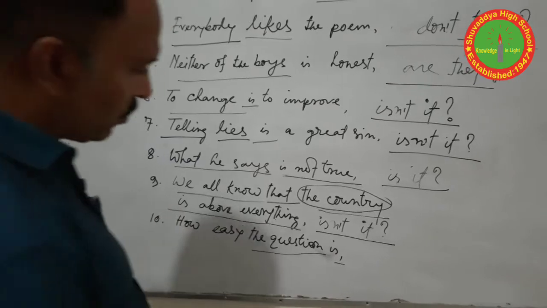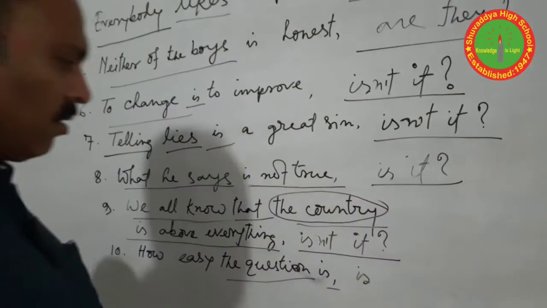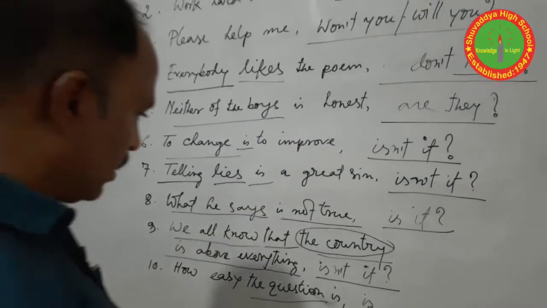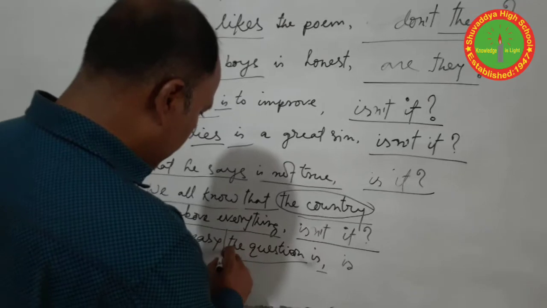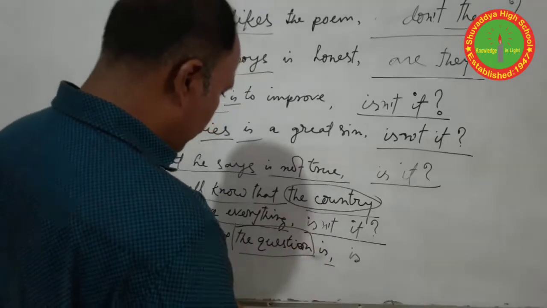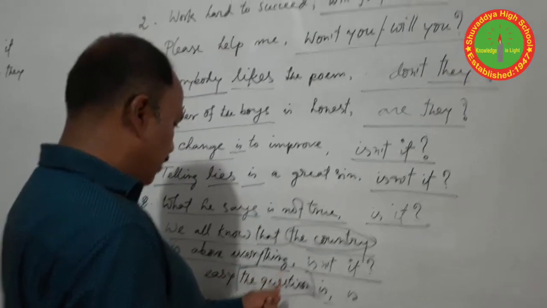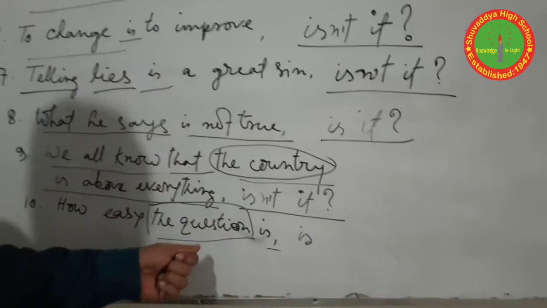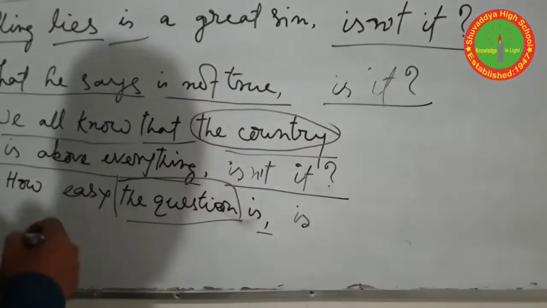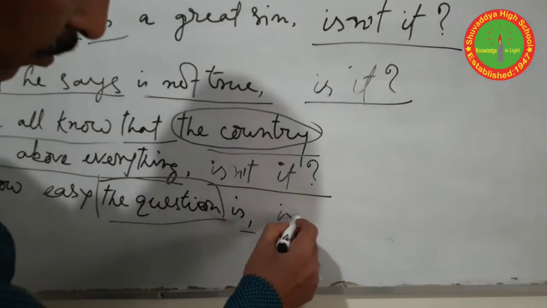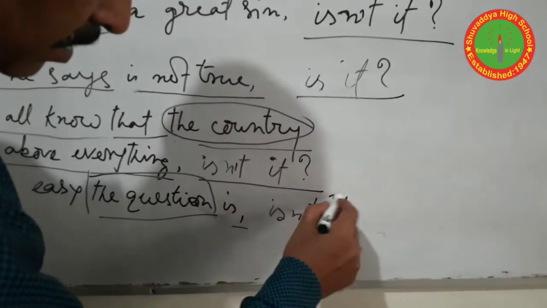So it is also easy. First of all, you write down the auxiliary verb, and then check whether the subject is singular or plural, person or thing. If it is a singular thing, then we use "it", and the sentence is affirmative, so we should use "isn't it". Okay.